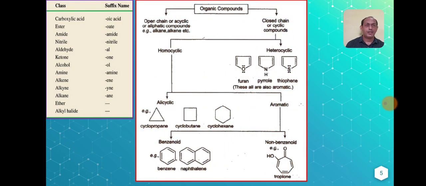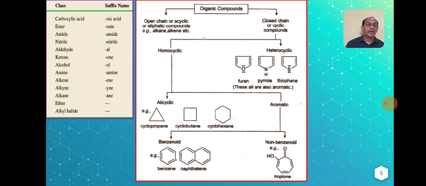As we know, organic compounds are classified as open chain compounds and closed chain compounds. Open chain compounds are basically acyclic compounds. They may be either alkanes or alkenes. So, these are the simple compounds, whose IUPAC nomenclature you have seen in earlier classes. Closed chain compounds may be homocyclic or heterocyclic. Heterocyclic nomenclature you might have seen in the case of furan, pyrrole, thiophene.